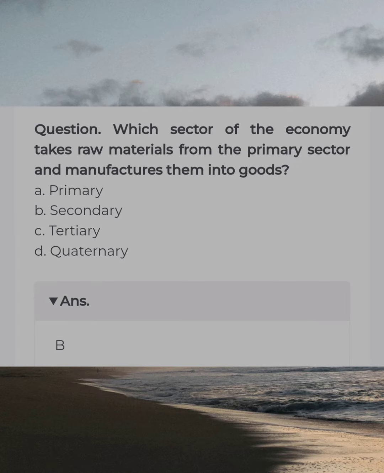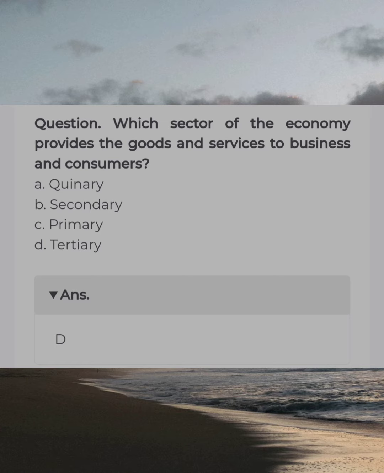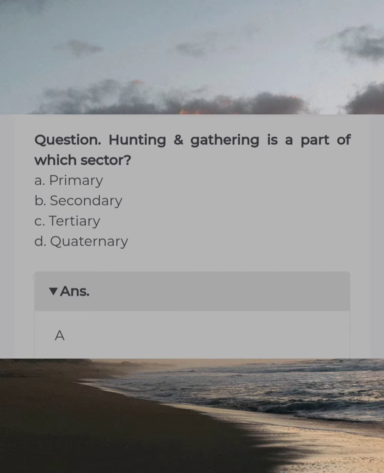Which sector of the economy takes raw materials from the primary sector and manufactures them into goods? Answer B. Secondary. Which sector of the economy provides the goods and service to business and consumers? Answer D. Tertiary. Hunting and gathering is a part of which sector? Answer A. Primary.